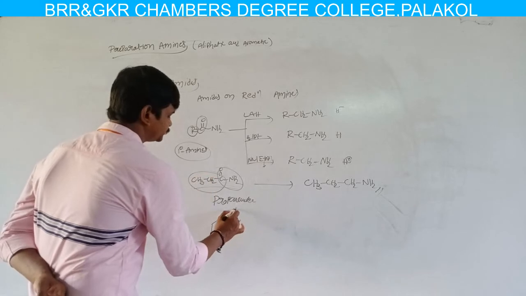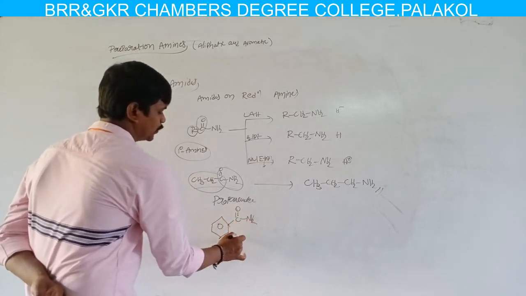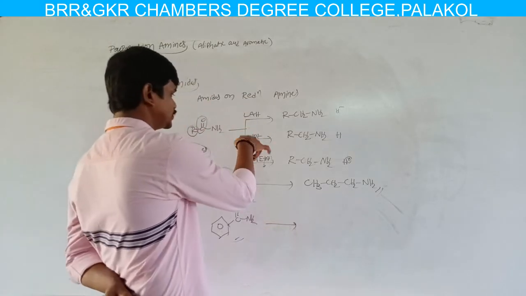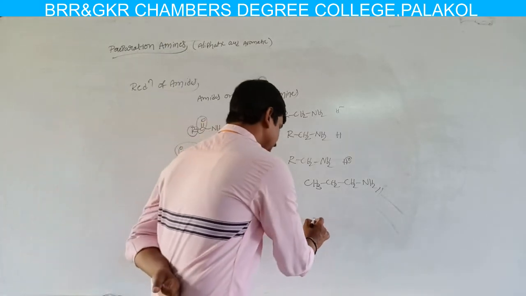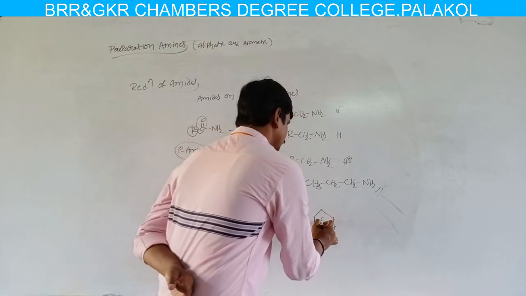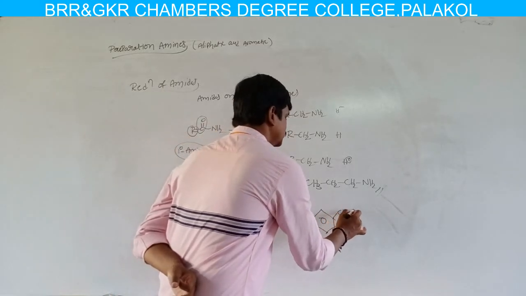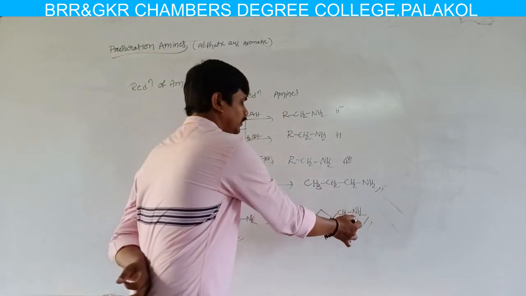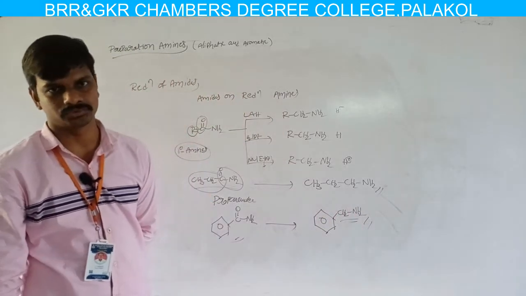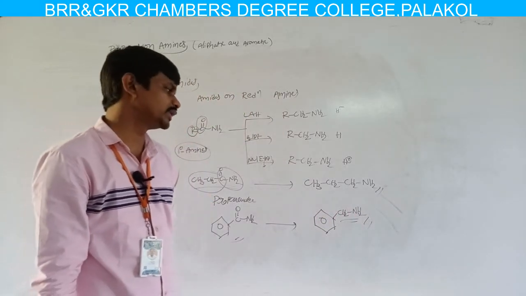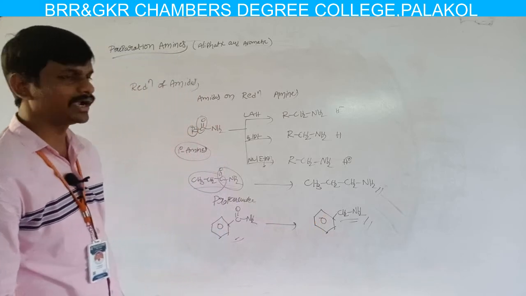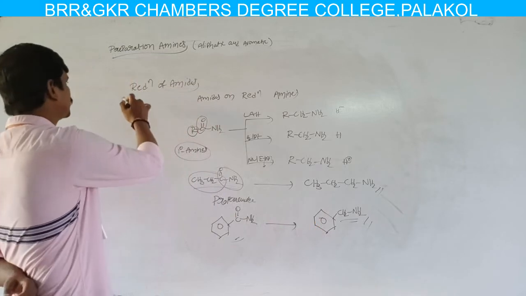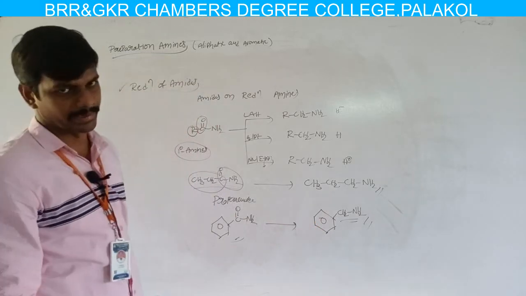If in place of R we consider a benzene nucleus, the name of this compound is benzamide. Benzamide on reduction, by using any one of the reagents, gives benzene attached to CH2 and NH2, phenyl aminomethane. So the name of the compound is phenyl aminomethane. So we can get an aromatic amine. Here we can get another aromatic amine. So this is about reduction of amides.